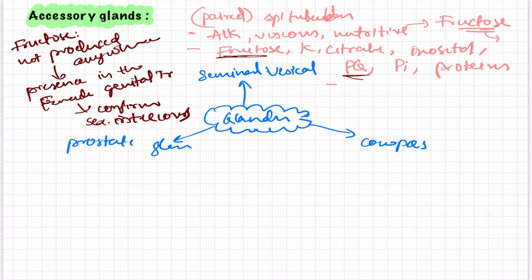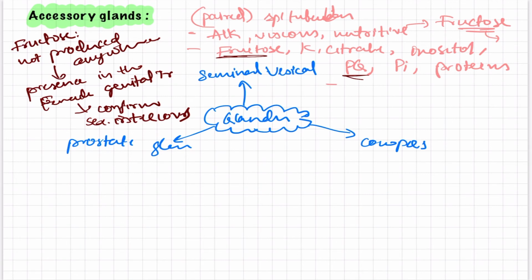So this helps in the forensic test for rape victims. This is very important about fructose, that it is not produced anywhere else. You have to remember this point, only then can you relate it to the forensic test for rape victims. So that is a very important point.